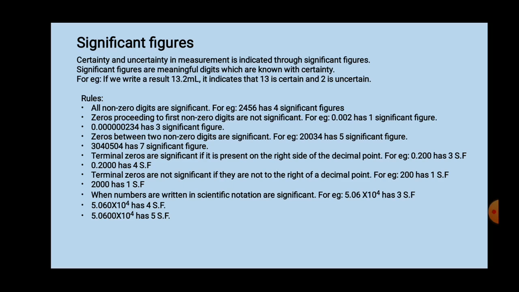Now after 2 there are zeros, so those zeros are called terminal zeros, that means zeros present at the end. Here, since the decimal point is present, terminal zeros are considered as significant.